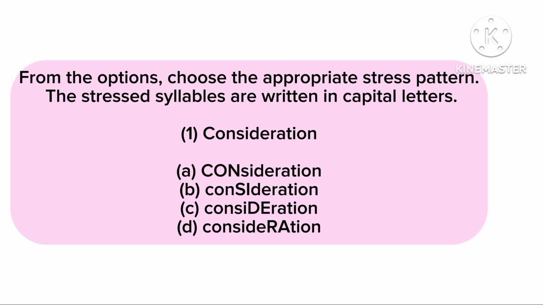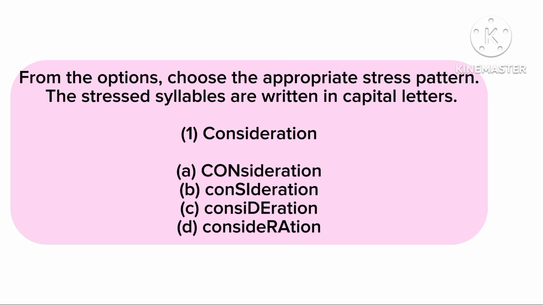We have the first question, consideration. Option A, we have the stress on CON. Option B, we have the stress on SI. Option C, we have the stress on DE. And now, when a word ends with TION, you should stress the second syllable from the end, which is called the penultimate syllable.